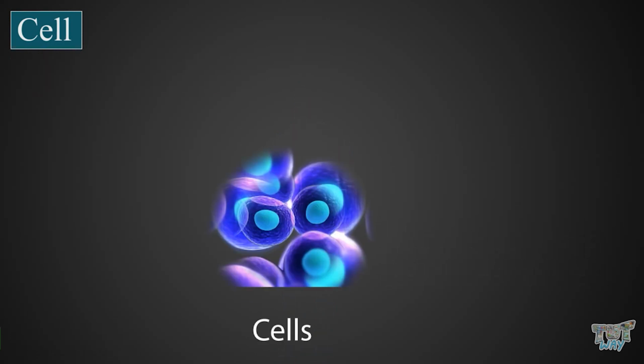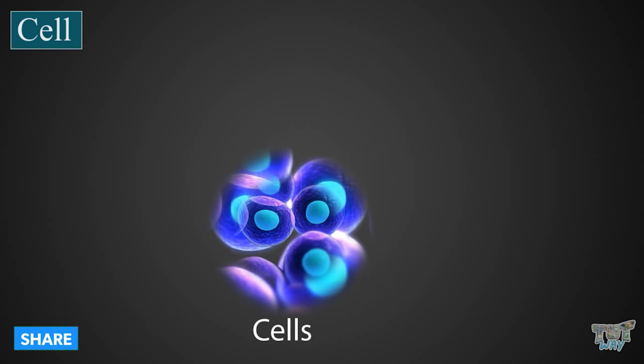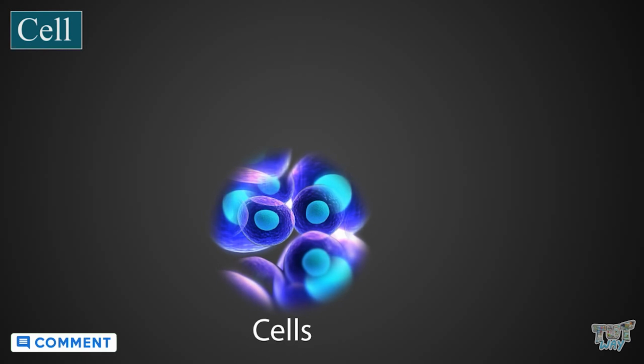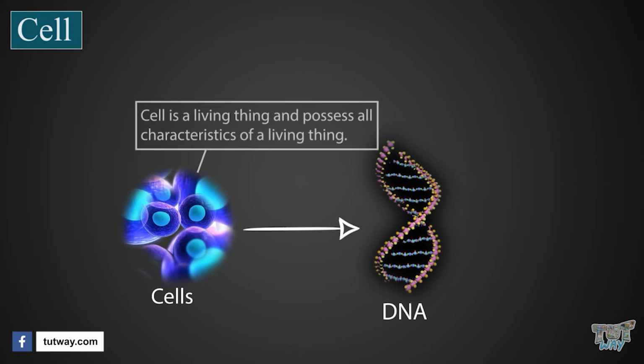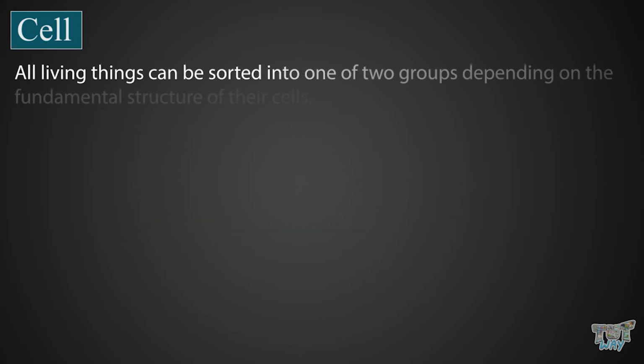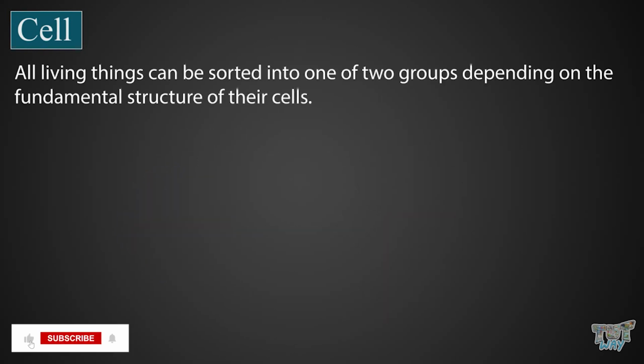All types of cells have some common characteristics that make them living things. They all contain DNA as a heritable genetic material, and they can also reproduce. We will learn more about this in our next section. For now, you need to remember that a cell is a living thing, and it possesses all characteristics of a living thing.